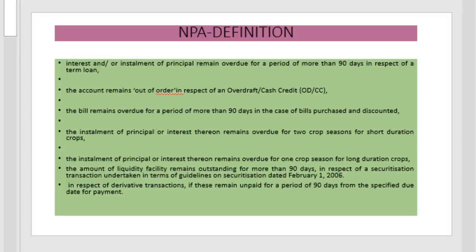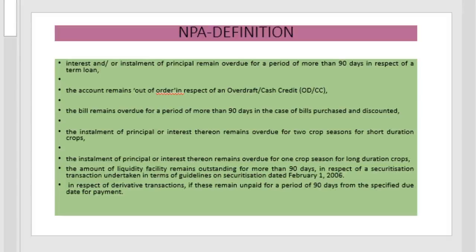And if the installment of principal or interest remains overdue for 1 crop season for long duration crops, it is termed as non-performing asset.